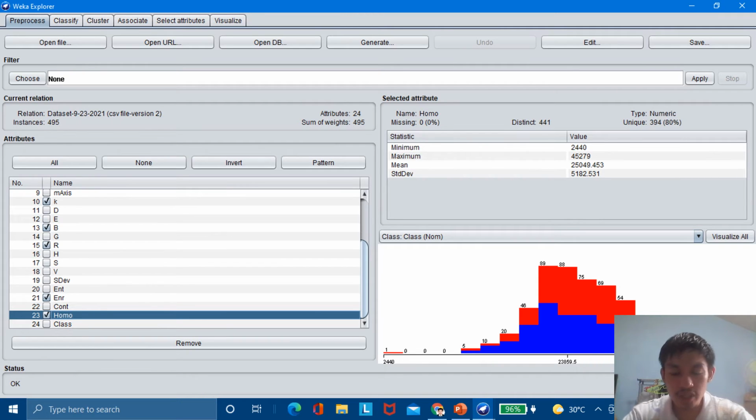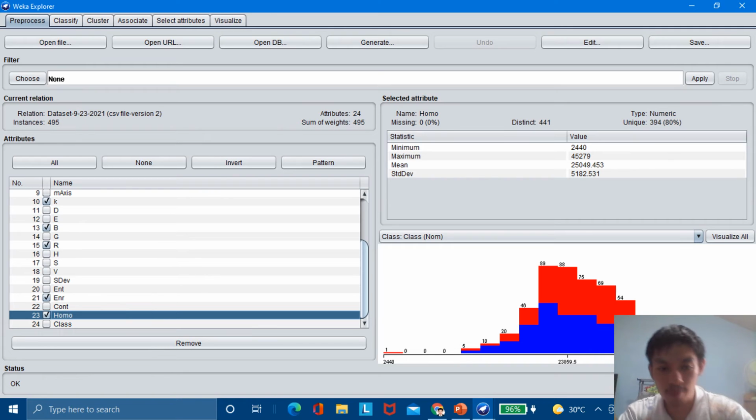We will now check these boxes, and we will remove these attributes or features from the dataset because they ranked 0. It means that they do not contribute anything at all in the dataset, or maybe they have minimum contribution, or they produce incorrectly classified instances for the dataset. So we will now check and remove them.